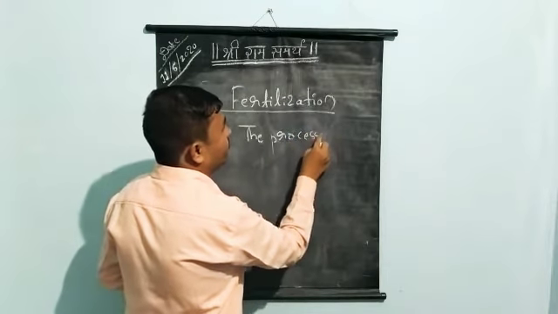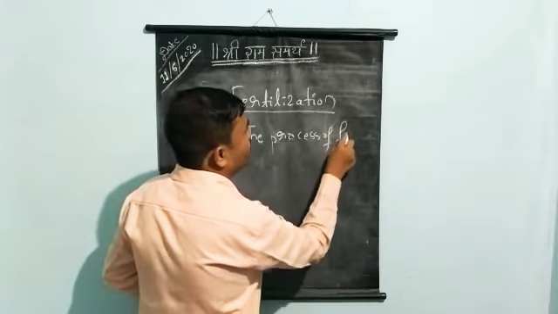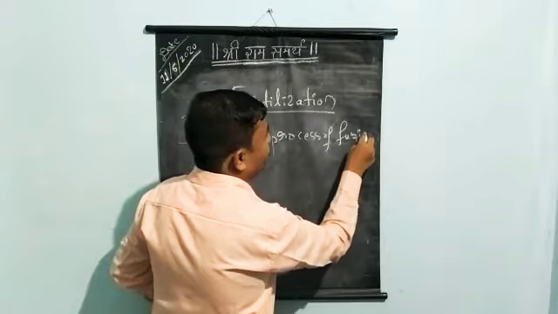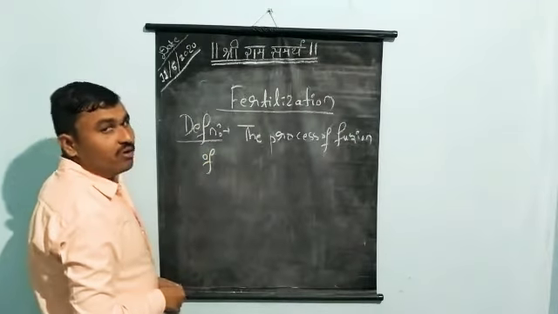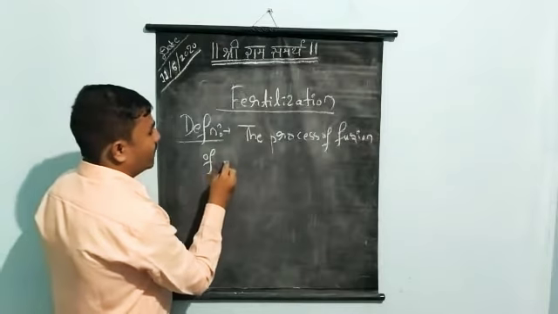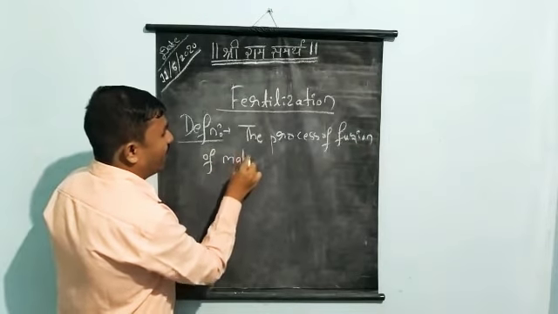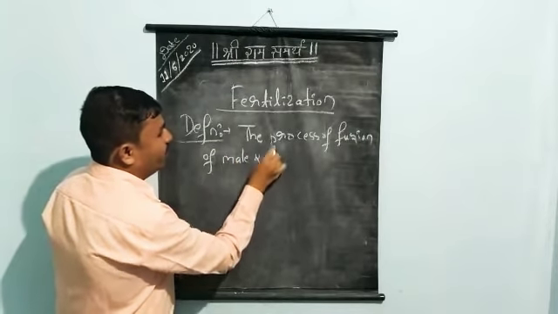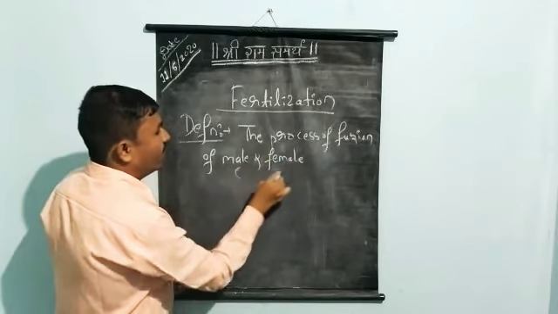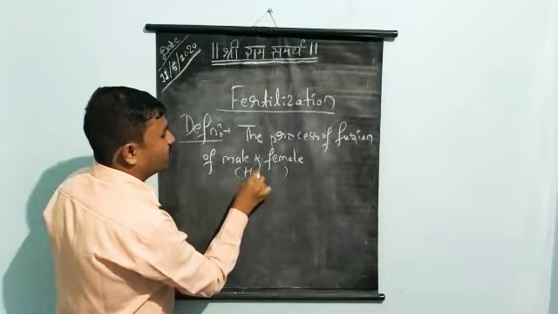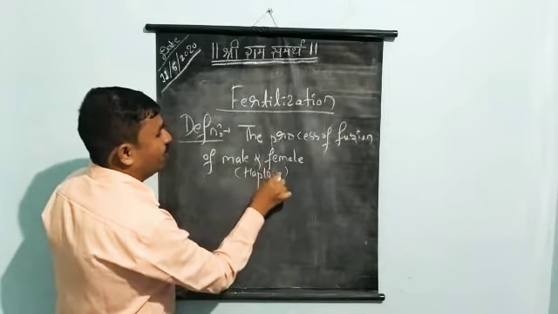So students, take down the definition. The process of fusion of male and female gametes, both of which are haploid in nature.